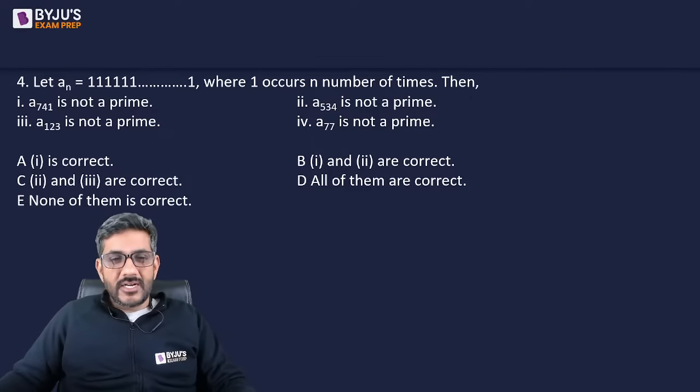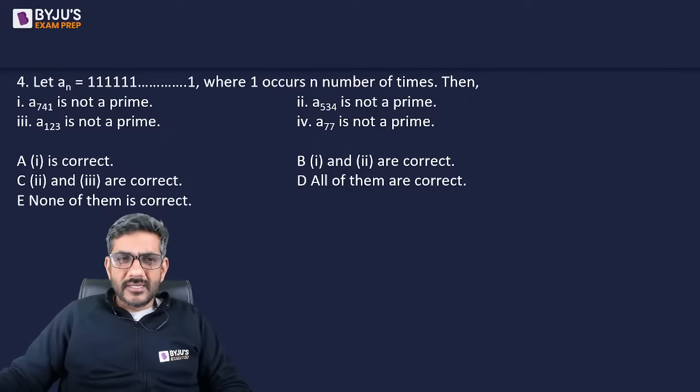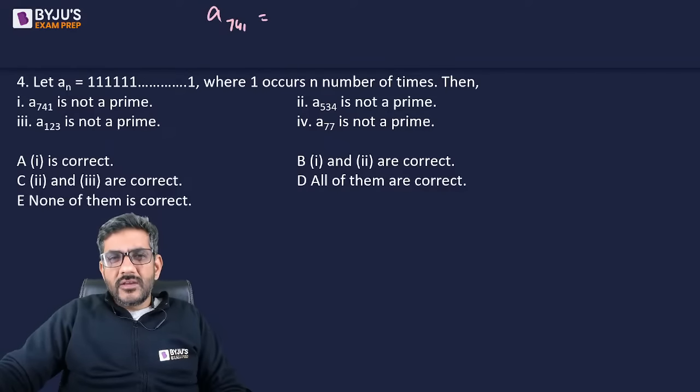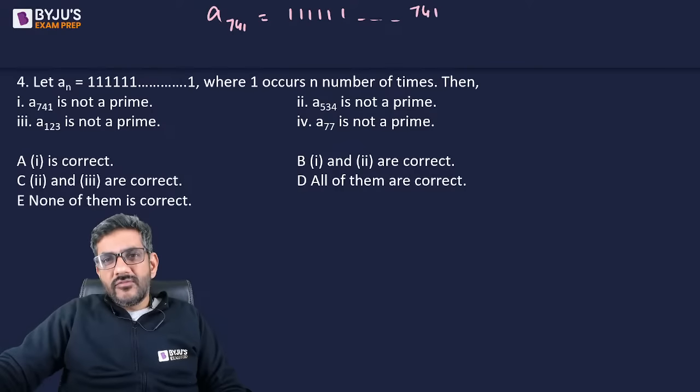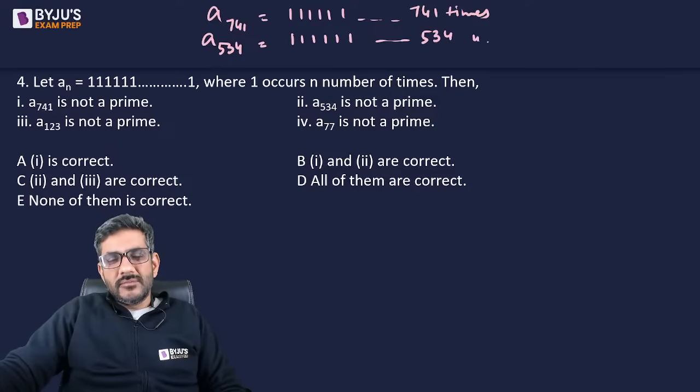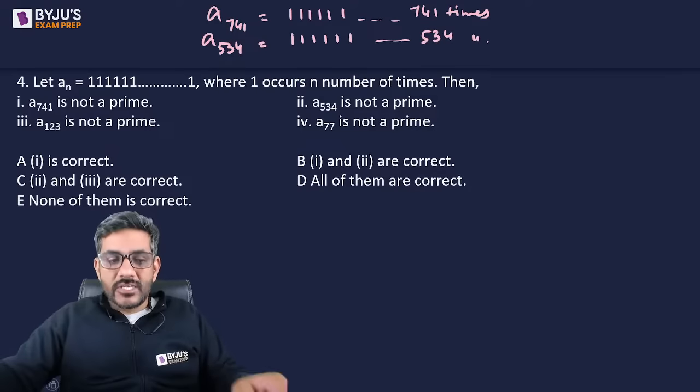Let's do it quickly. Let me tell you something very simple. A_n is 1 1 1 1 1, where 1 is written n times. So what is A_741? A_741 is 1 1 1 1 1 1 written 741 times. A_534 is 1 1 1 1 1 1 written 534 times, right? That way these are very large numbers.